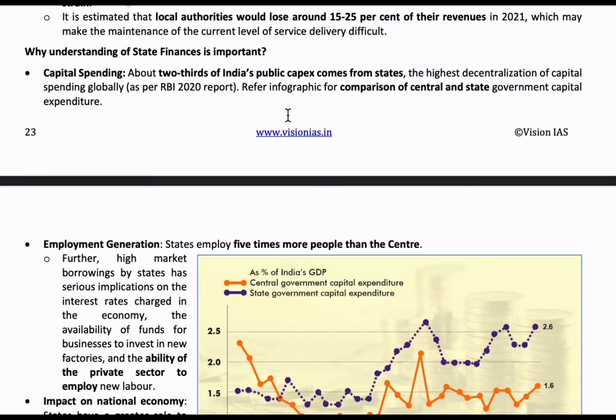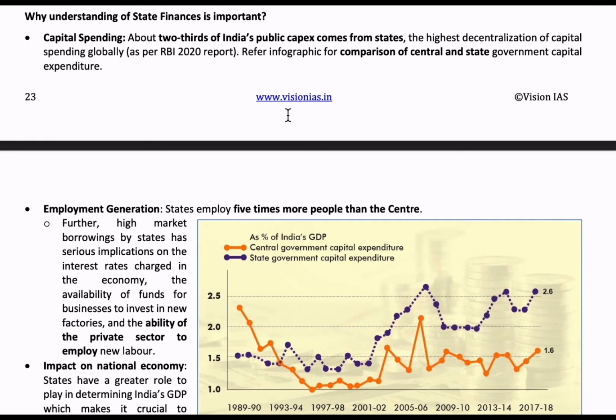Next is why understanding state finances is important. First, state finances are important for public capital spending or capital expenditure. Two thirds of India's public expenditure comes from the states. It is also used for employment generation.